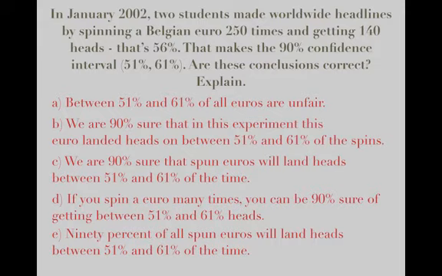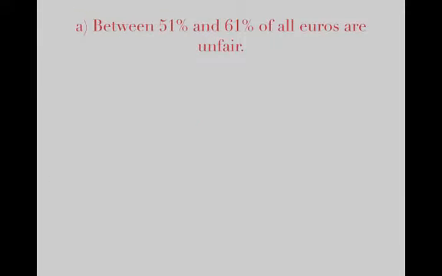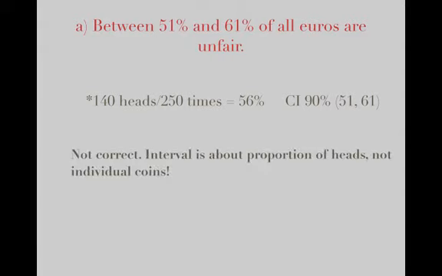So we're going to take each one of those statements one at a time. All right, the first one. Between 51% and 61% of all euros are unfair. So pause the video, put your answer down, and then we'll check it. 140 heads divided by 250 gives us 56%. So we are told in the original problem that our confidence interval of 90% is between 51 and 61. So the answer is this is not correct. The interval is about the proportion of heads, not individual coins.